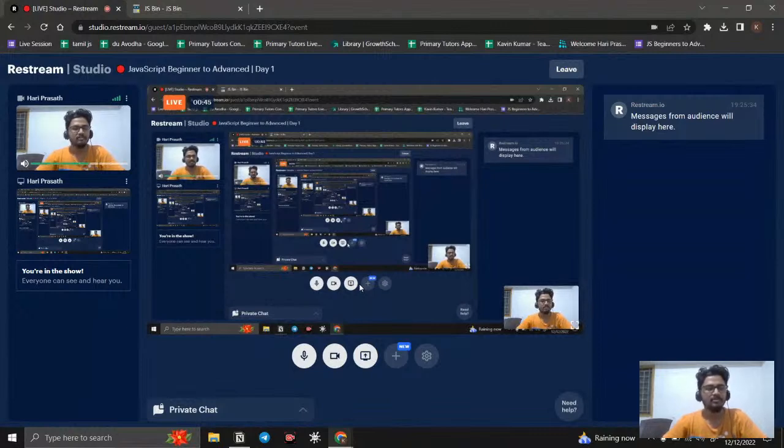So the session is going to be beginner to advanced level. We're going to cover all the basic concepts related to JavaScript first of all, and second, we're going to cover the DOM operation, like how to use JavaScript in the front end by using the DOM API. We're also going to cover asynchronous JavaScript. If we have time, we will see the ES6 part also. Cool, right? So it is going to be a 5 days, 1 hour workshop. The timing is going to be 7:30 to 8:30.